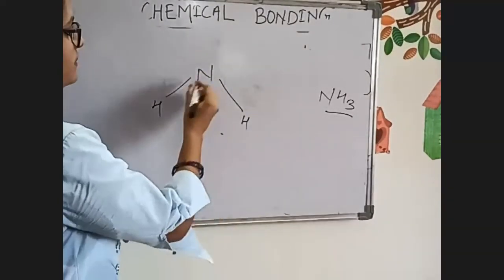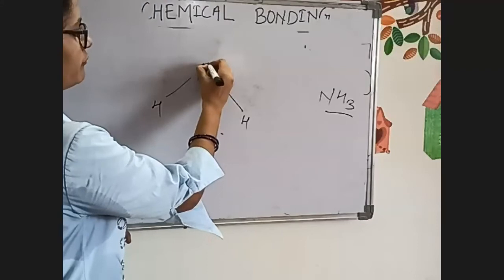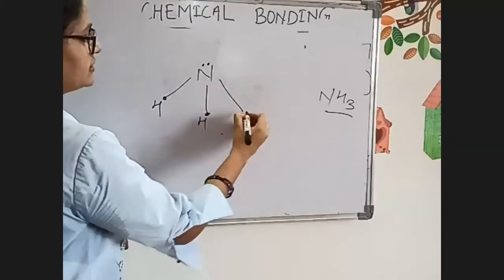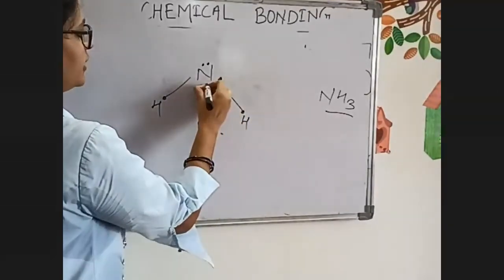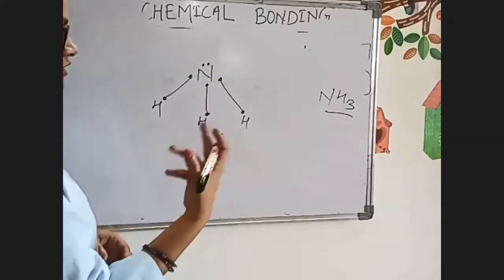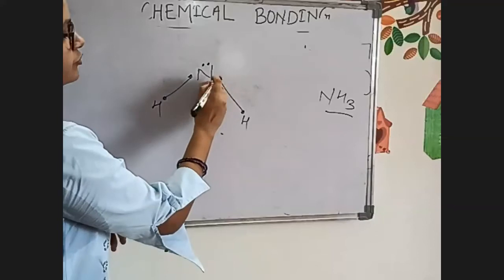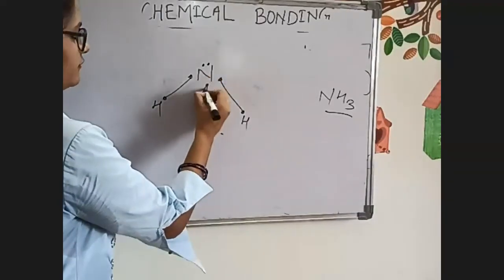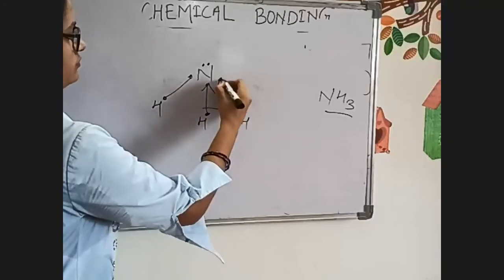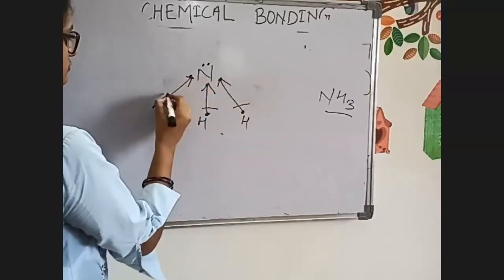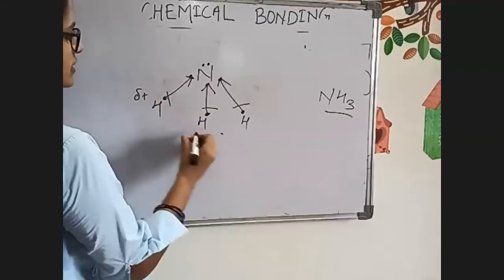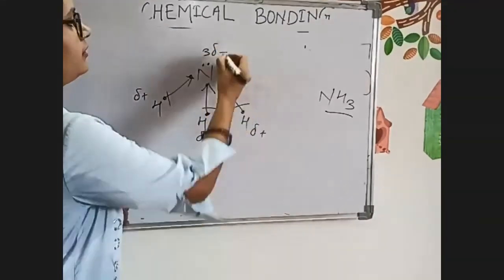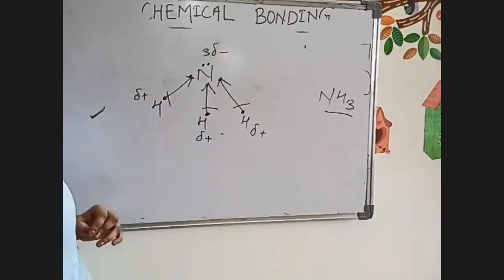Now here what happens? We know that we have a lone pair of electrons over here, and one electron is here, one here, one like this. Nitrogen has 5 electrons in its valence shell. Nitrogen is the electronegative element, as I discussed. Now it will be written like this, with a cross arrow, and here plus, plus, plus. So this is the dipole moment of NH3.